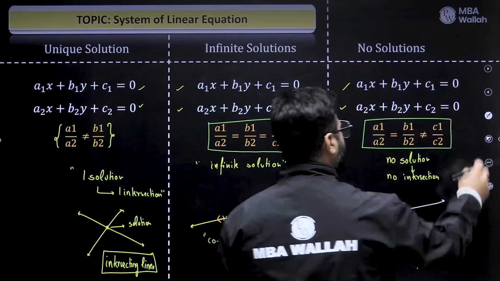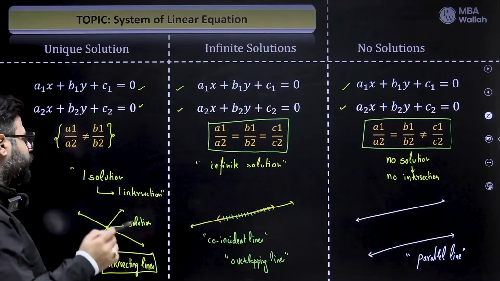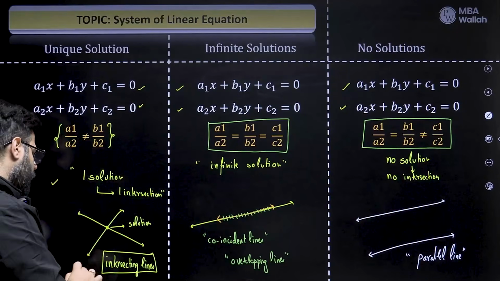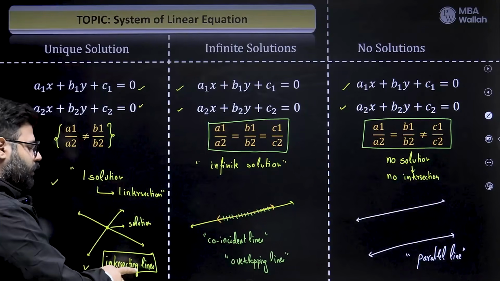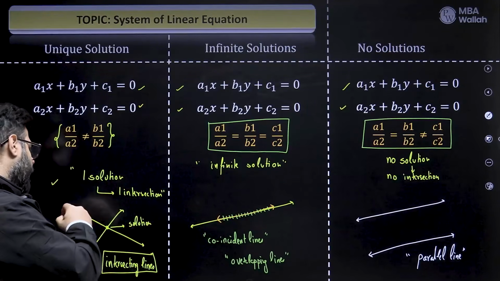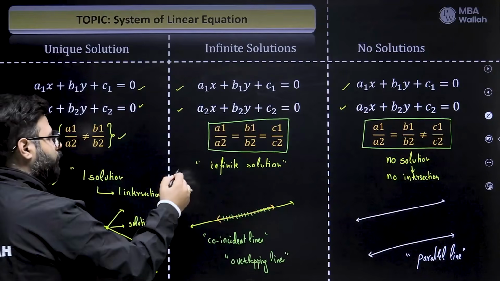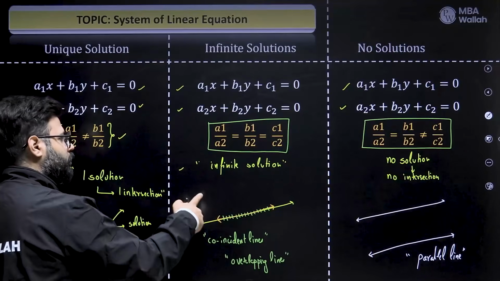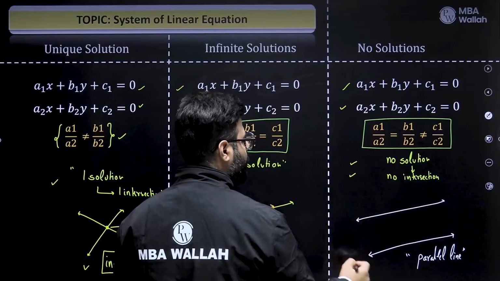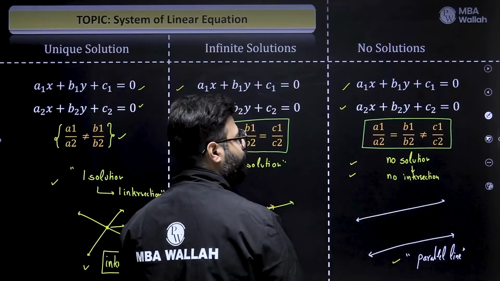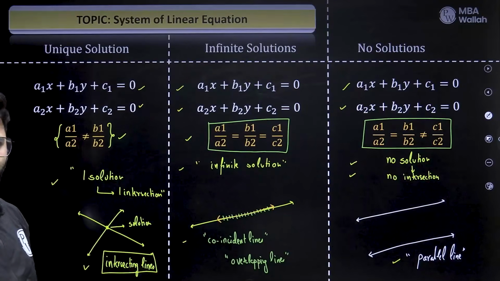So it's time that you pause the video, observe everything here. How will the question be framed? You would be given this or this. A system of linear equations has one intersection, one solution, or represents intersecting lines. And you can refer from this to this so that you form equations. Similarly, you will be given either this or this, and from this you have to refer back to the condition this. The question can tell you that the equation has no solution, no intersection, or maybe the equations represent parallel lines. You have to refer back to this. Pause, everything lies over here now.